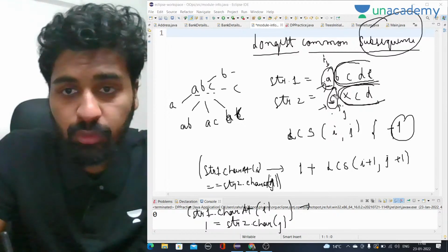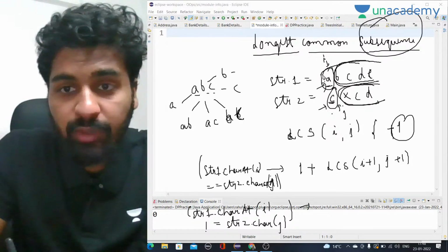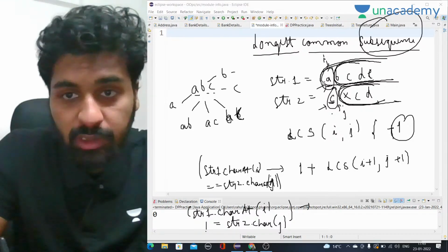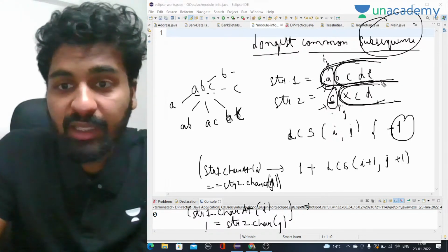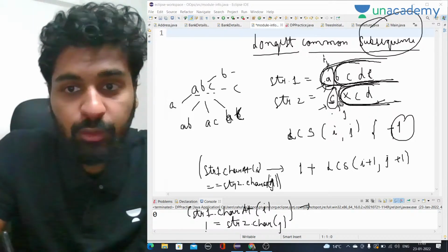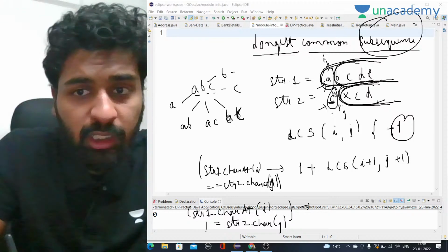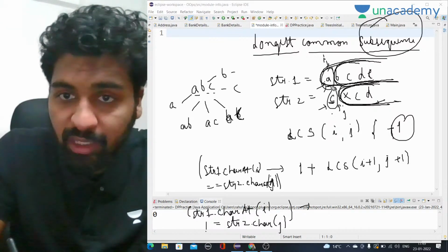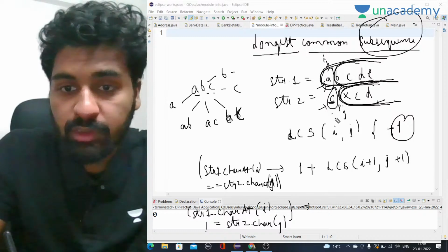Instead, what we are doing is trying to compare this whole string with the rest of the string of str2. Leaving C aside, we compare the whole first string with the rest of str2, only removing C, because they are not equal. So we cannot include it in our answer. Either I don't include A, or I don't include C.